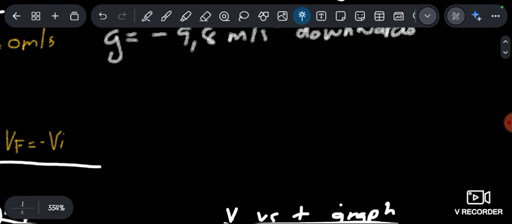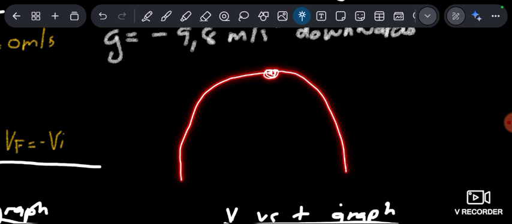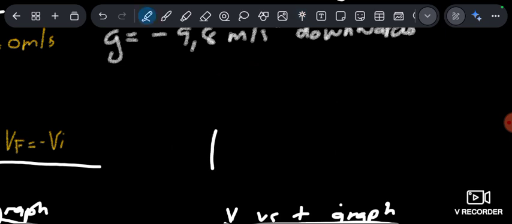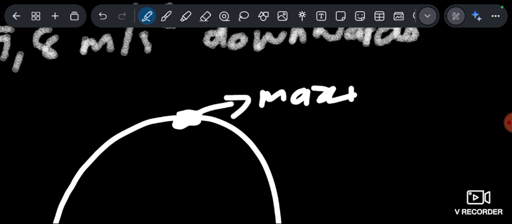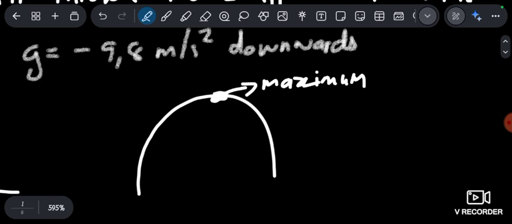You throw the ball, it goes to a certain point and then changes direction. That peak, from a function perspective, we call the maximum. We have not done that in mathematics, but if you know it, you know it. It is the maximum point of the motion, the highest the ball could ever go.